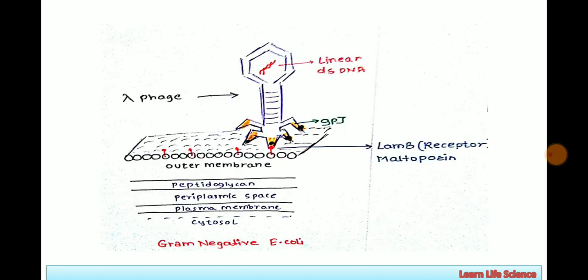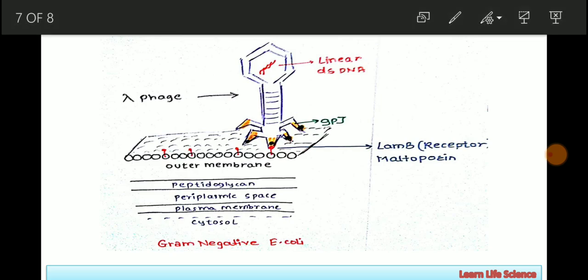I have tried to give you a diagrammatic representation for easy understanding, in which I have shown the linear double stranded DNA present in lambda bacteriophage. In the previous lecture I told you that circularization of genetic material occurs only when the DNA gets injected into the host cell. This is the stacked region, 32 stacked discs, each composed of 6 subunits containing GPV protein.